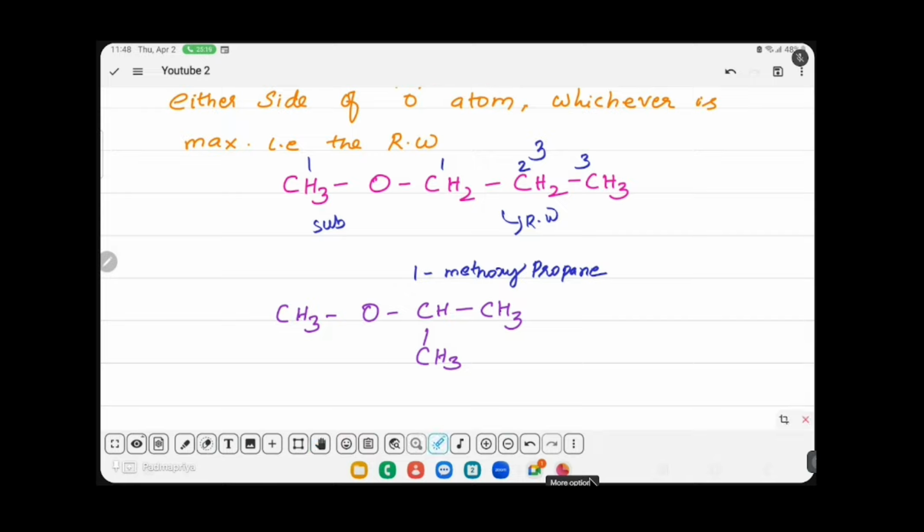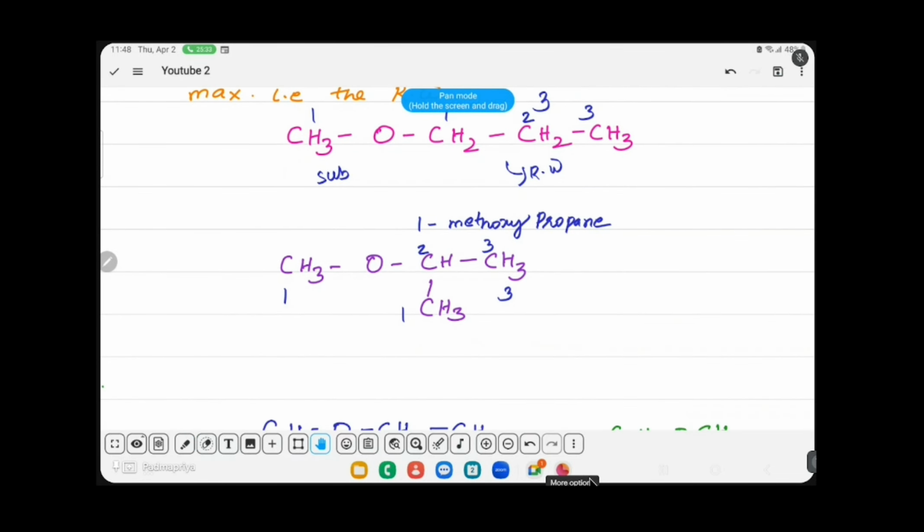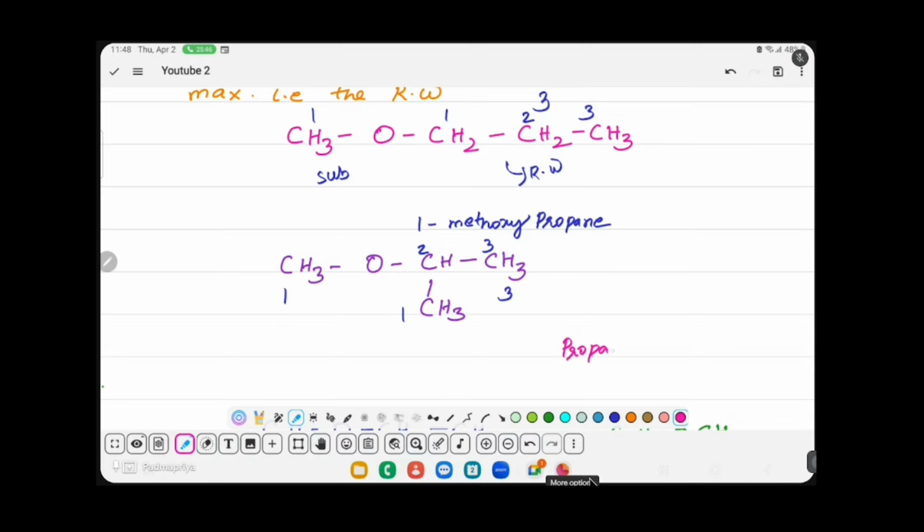So here also 3. 3 and 1. The numbering is now, the substituent is on the second carbon of the propane. So how to name this compound? The root word contains 3 carbon. So prop, single bond, propane.